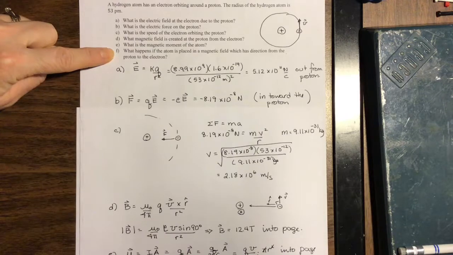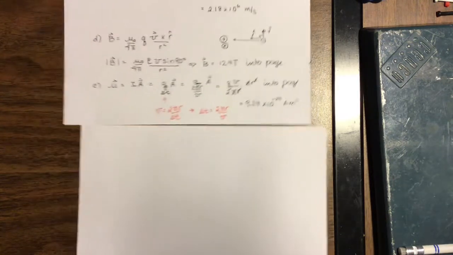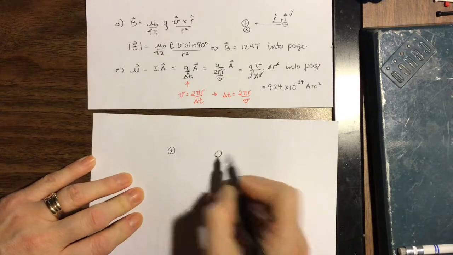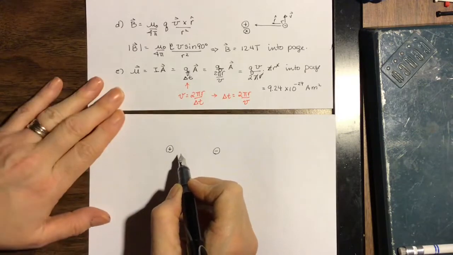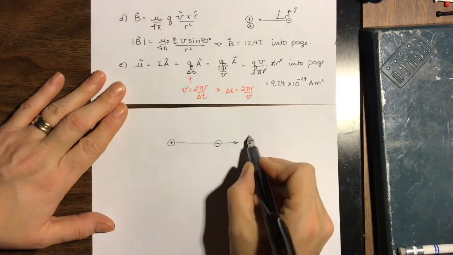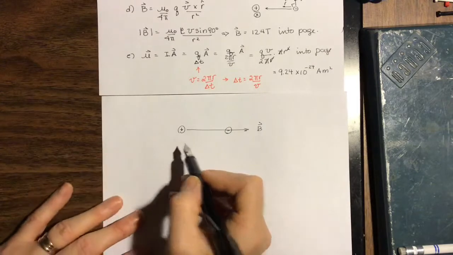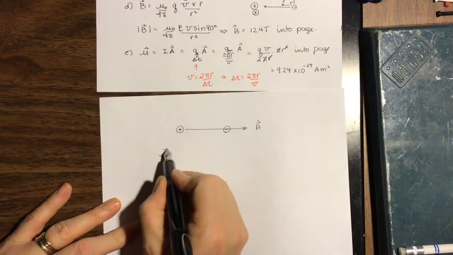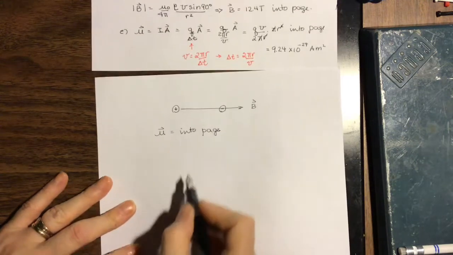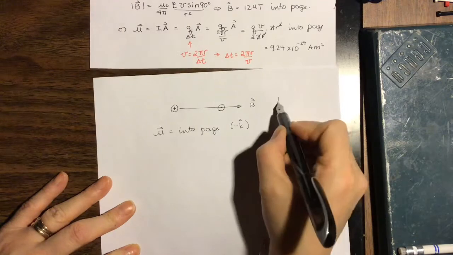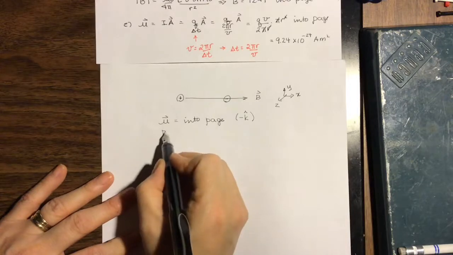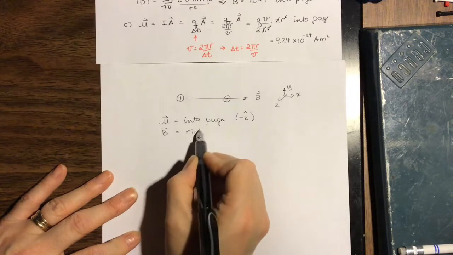What happens to it? What does it feel? So we have our proton here, we have our electron here. We're saying we're placing it in a magnetic field that points from the proton to the electron. So the magnetic field points this way, B. So we have a magnetic moment that points into the page. So that's the minus k direction if we choose x, y, and z the normal way. B is to the right in this picture, so plus i.